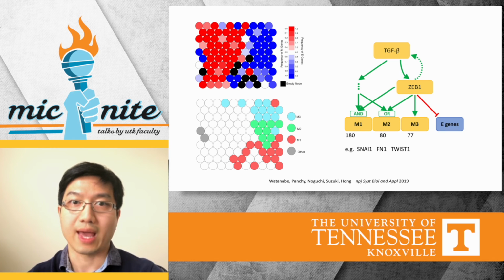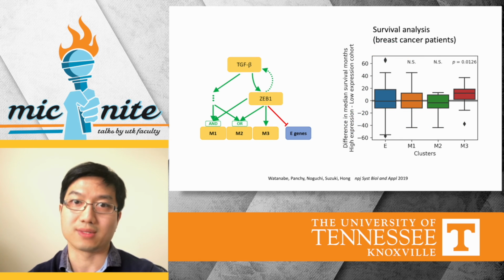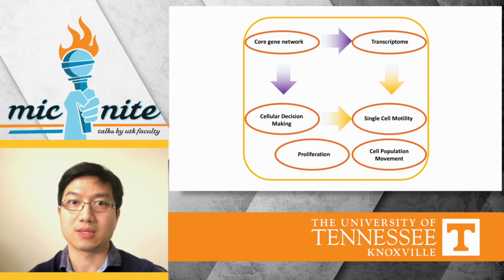For example, the M3 group, which contains more than 70 genes, is primarily controlled by ZEB1, and the effect of TGF-beta is indirect. This is different from other M gene types, and most of the E genes are controlled by ZEB1 as well. Interestingly, we found that the high activities of M3 genes are associated with better prognosis of breast cancer patients. This is a surprising finding given the traditional understanding of EMT's role in cancer. This shows the complexity of the relationship between EMT and cancer.